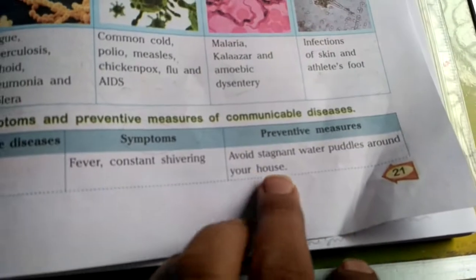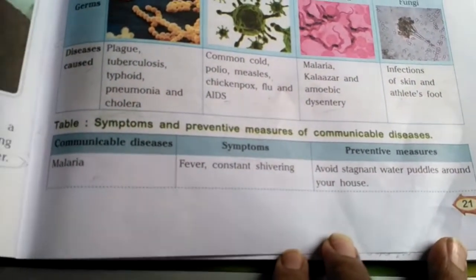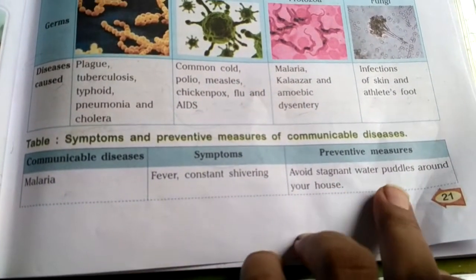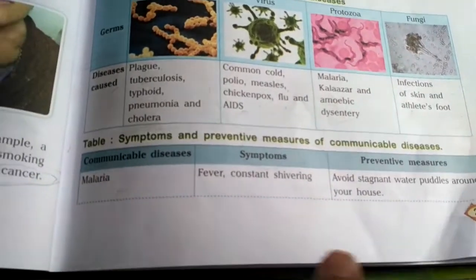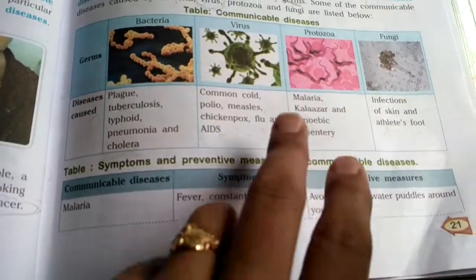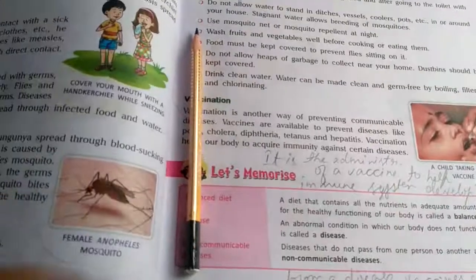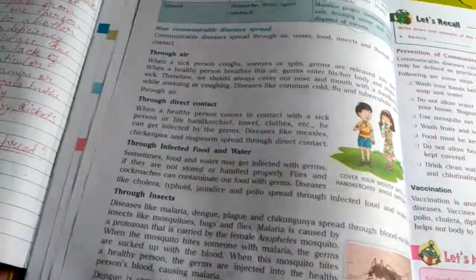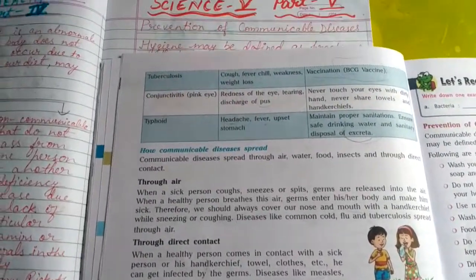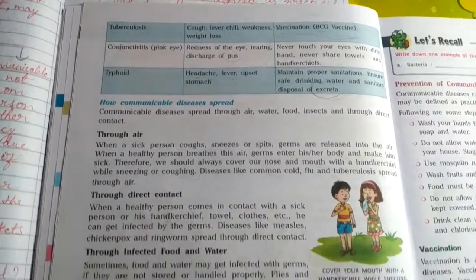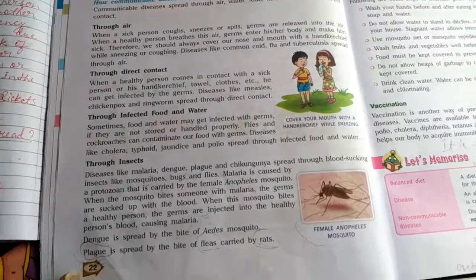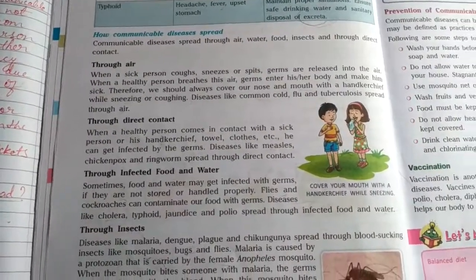As we have seen, avoid stagnant water puddles around your house. If we avoid the collection of water puddles around our house, then these mosquitoes will not be able to breed there, and we can stay healthy. So stay safe and stay healthy. This was the key point of today's topic.